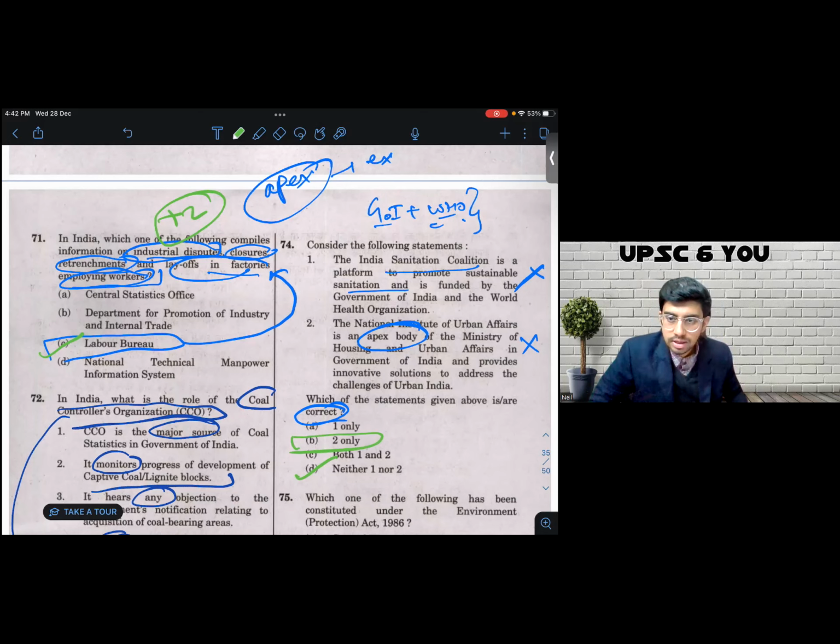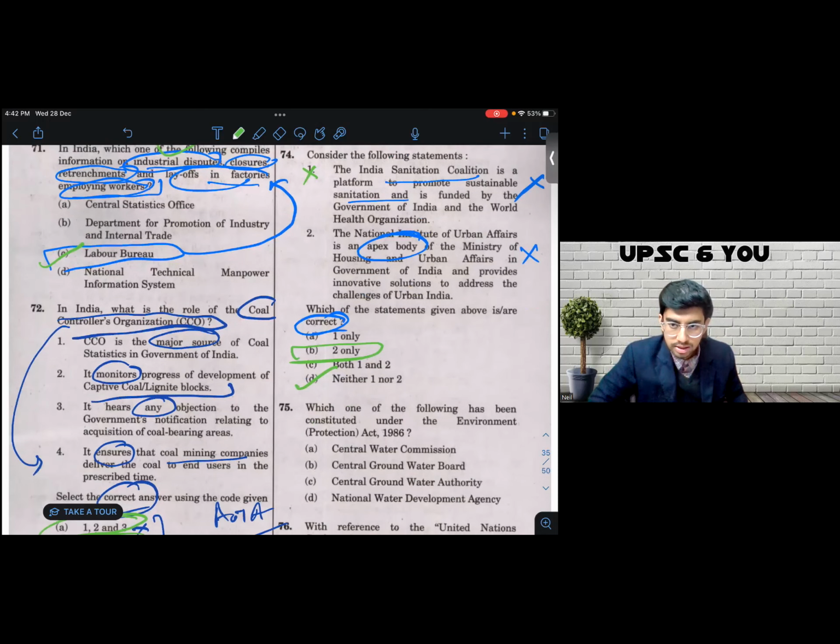So 1 is unambiguously incorrect because a combination of two organizations is more often than not incorrect. So there is no doubt about statement number 1. And I have eliminated 2. I'm going to repeat again: I eliminated 2 because the words apex body have an extreme connotation. That is why I come to option D, which in my opinion is the right answer.